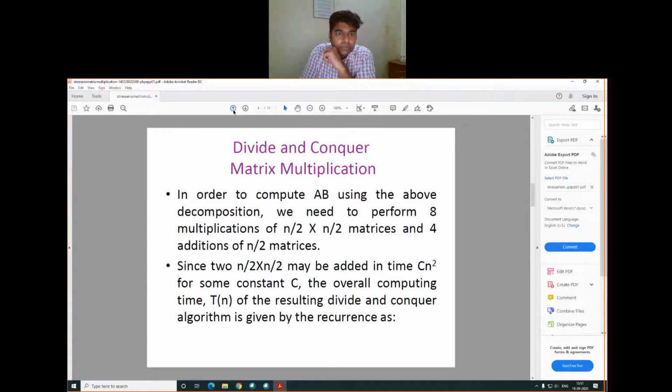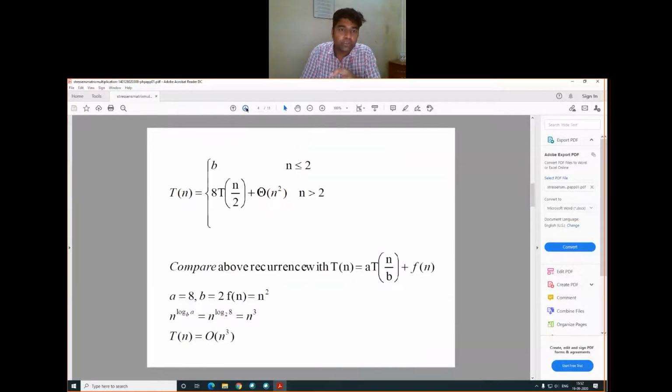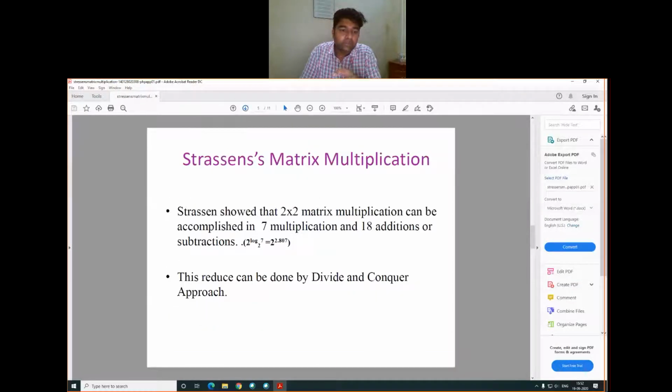Here the value is 8, and in place of 8, after reducing the total number of multiplication operations, we put 7. Now Strassen put 7, and then log base 2 of 7 is equal to what value? n raised to the power not 3, but 2.8.